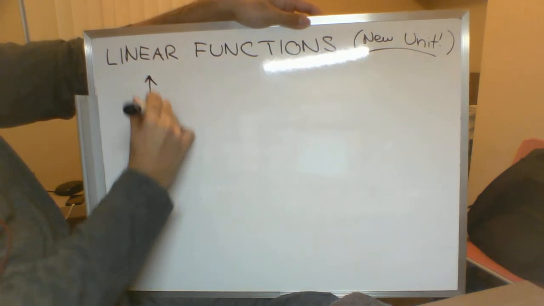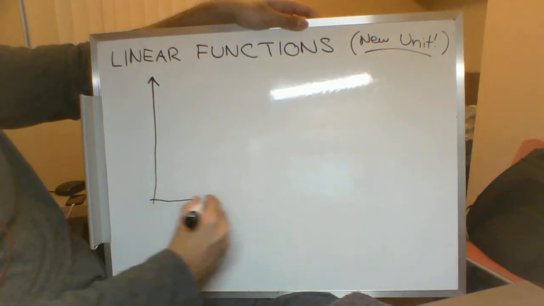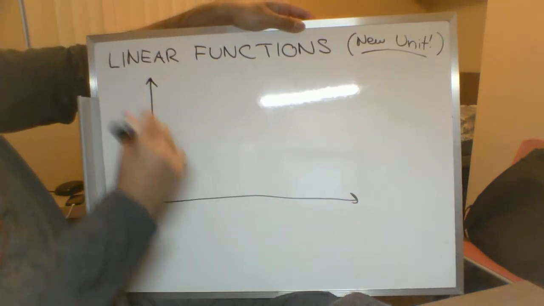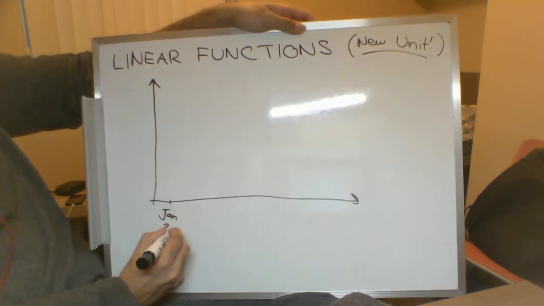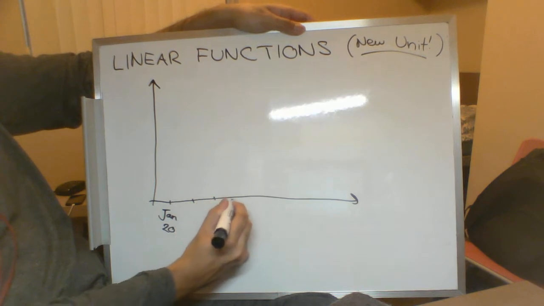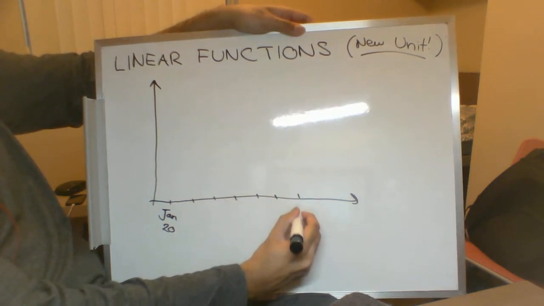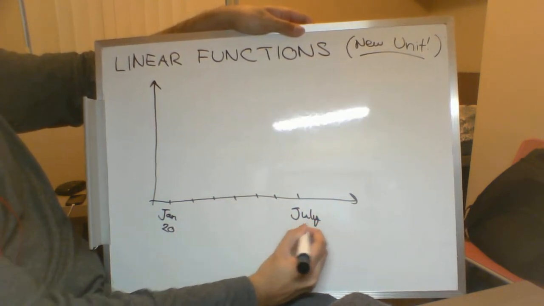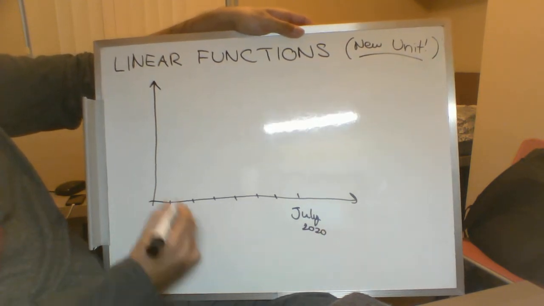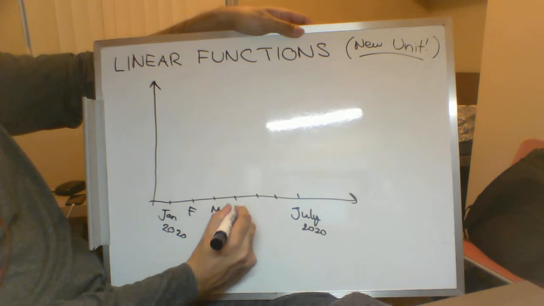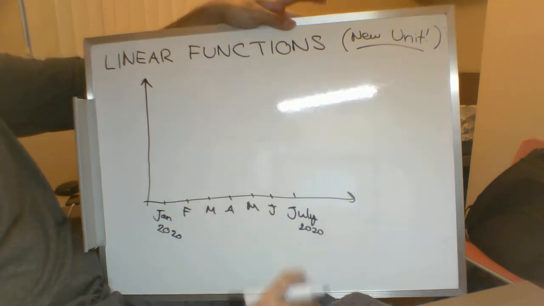Let's say we've got this going here, and we've got this going over here. Right now it is January 2020, and then we've got February, March, April, May, June, July 2020. So this would be February, March, April, May, June.